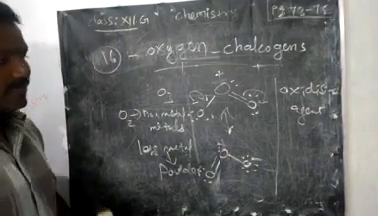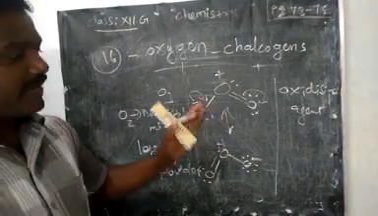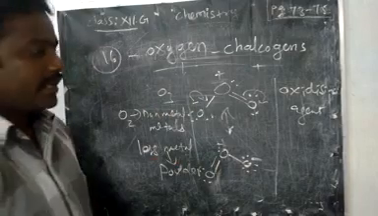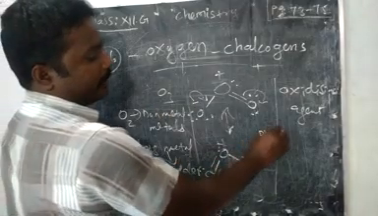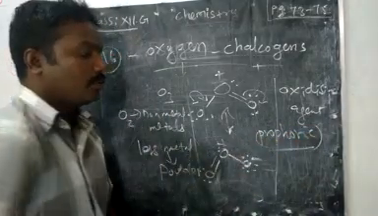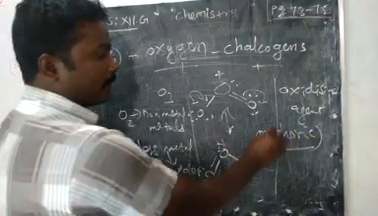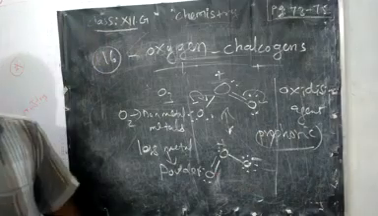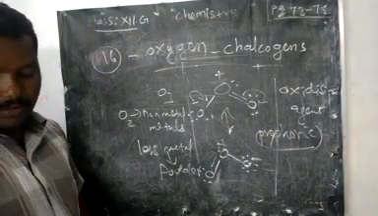Some metals we use, finely divided into powder, are called pyrophoric metals. That name we must know, pyrophoric metals.